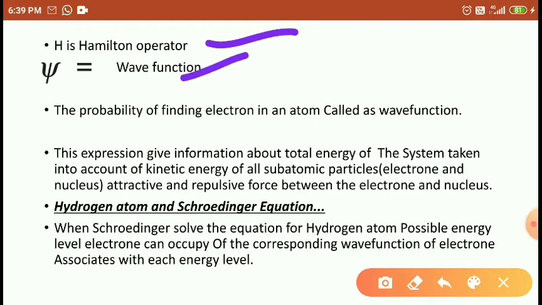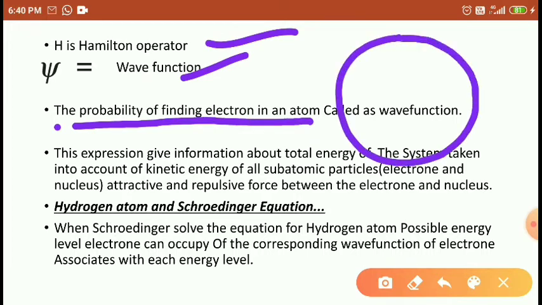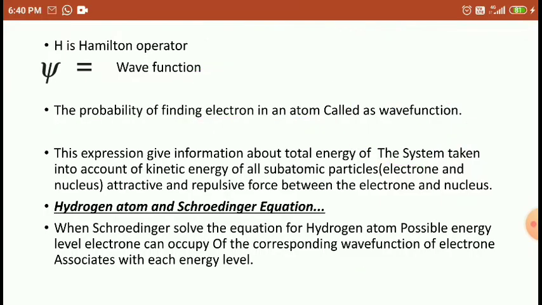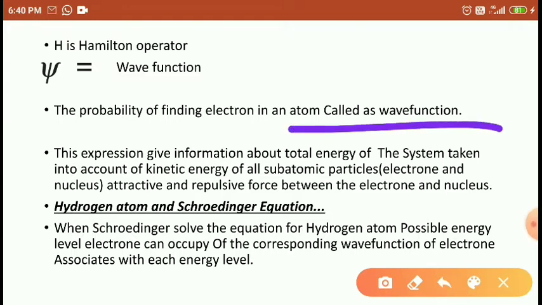What is the wave function? The wave function relates to the probability of finding an electron in an atom. Think that there is an atom. In this atom, an electron may occupy here, may occupy here, may occupy here. Electrons occupy any region, and that is what we call a wave function.